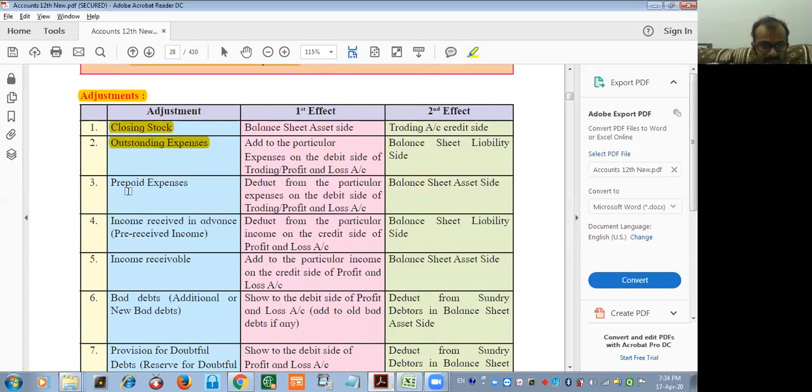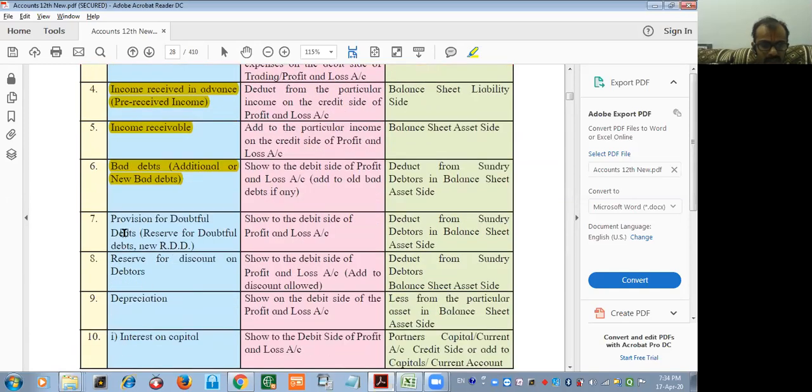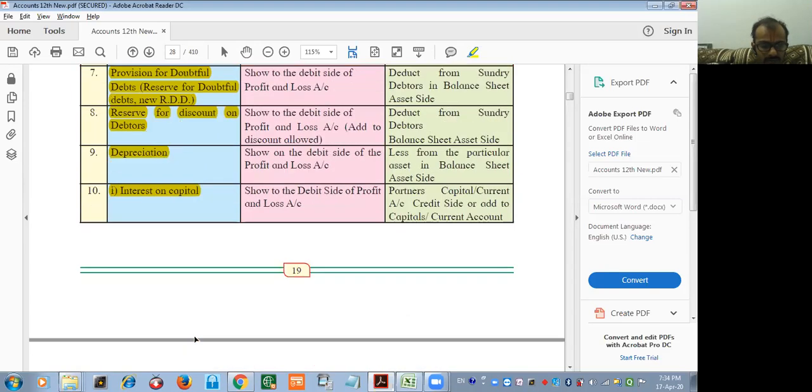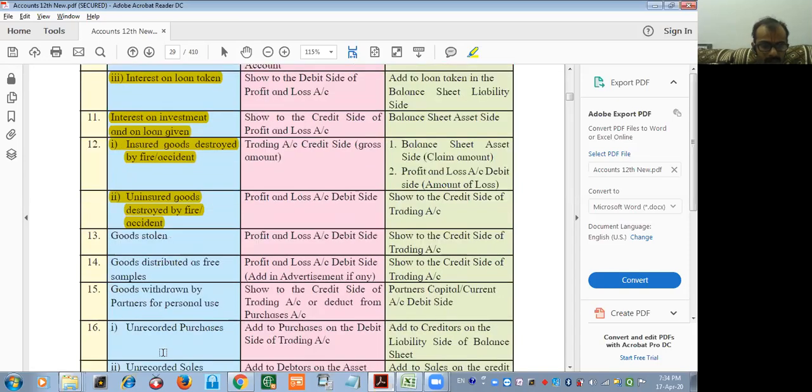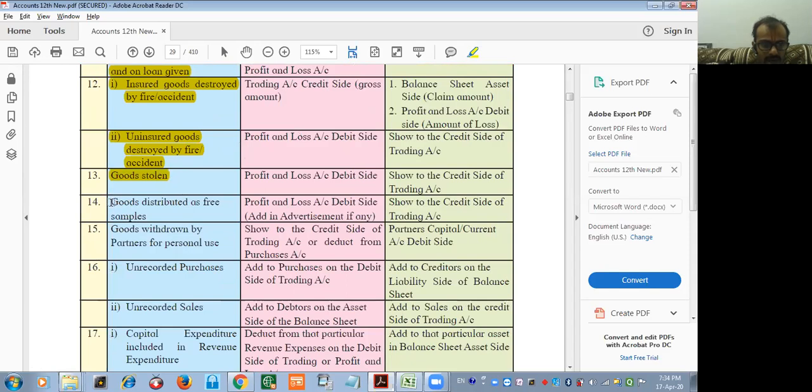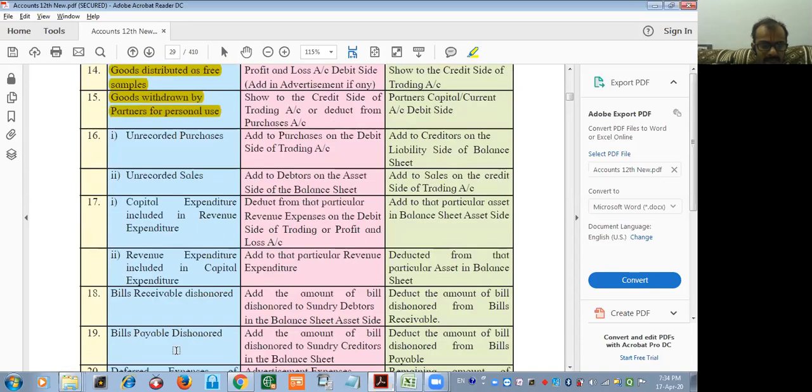The first one, second one, third one, fourth one, fifth one, sixth one, seventh one, eighth one, ninth one, tenth one, 11th also we have seen. 12th, 13, 14, 15 we have seen. 17 we have seen.